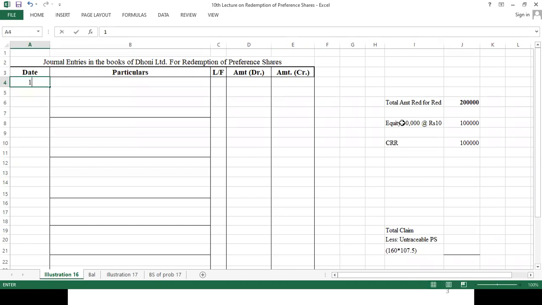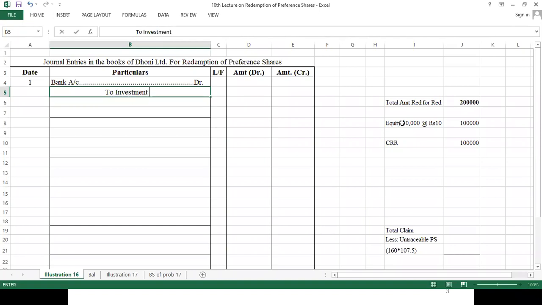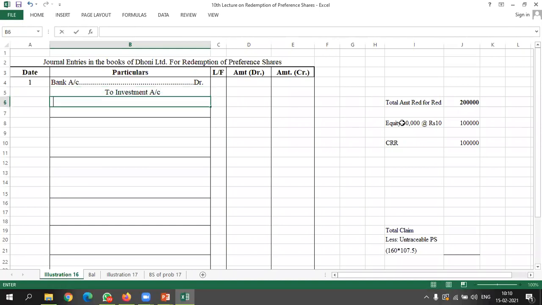Now coming to the problem, the first entry will be sale of investment. So the entry goes this way: Bank account debited, to investment account, to profit and loss account.